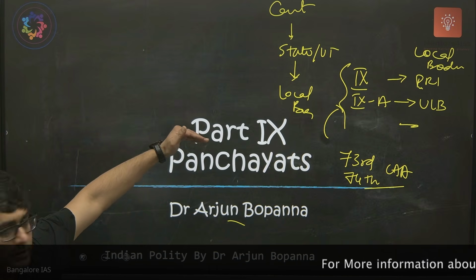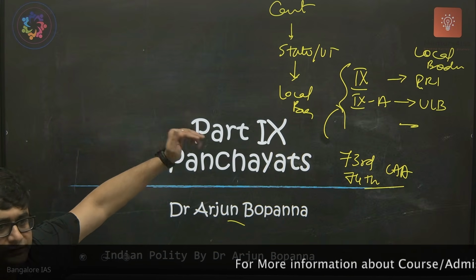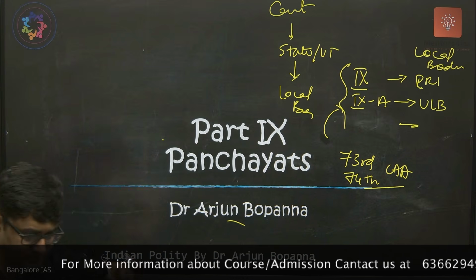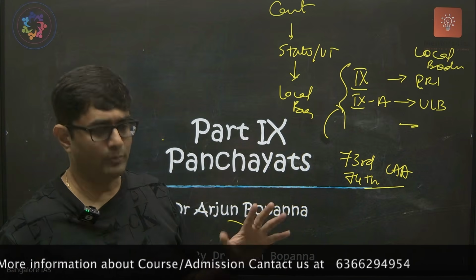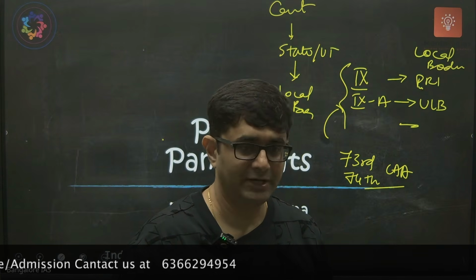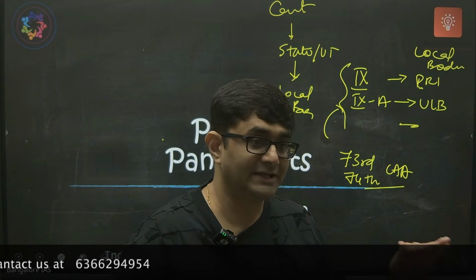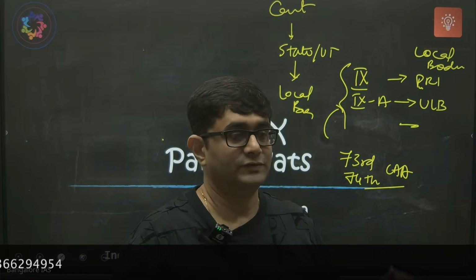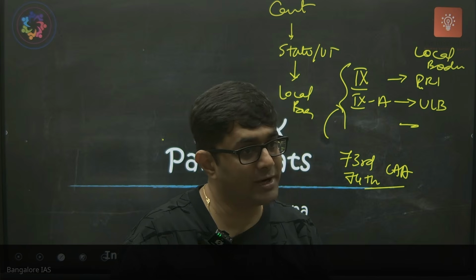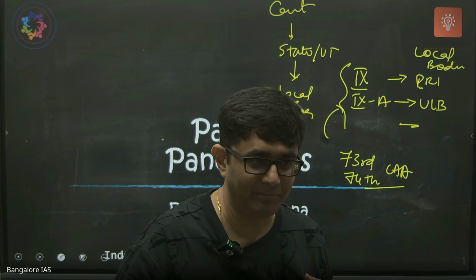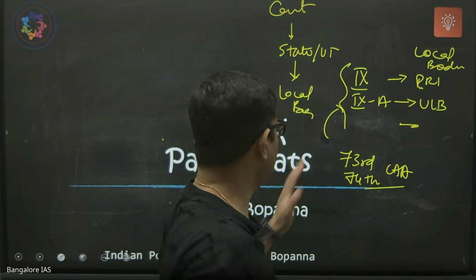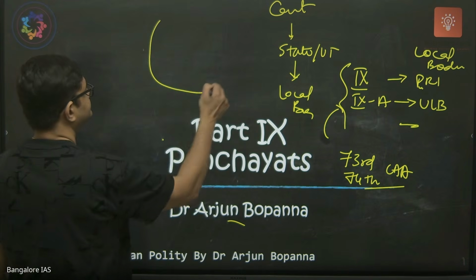There are 2 types of local bodies: rural local body and urban local body. Rural local body. So the idea is to promote grassroots democracy. Democracy at the lowest level. In local bodies also we elect members, so local body administration is also done by the people. So local democracy is done by them. Is that okay?